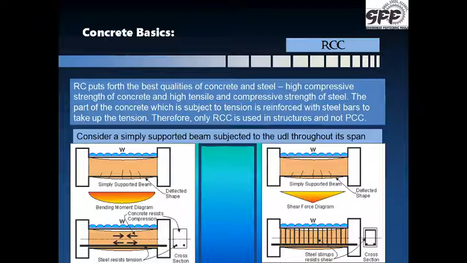The concrete is very good in compression, so no steel reinforcement is necessary. On the right hand side, the picture shows the same simply supported beam subjected to UDL, but the shear force diagram. Shear force is maximum at the support. Now this shear force also creates cracking, and the diagonal cracks are there. So in order to resist that, U-shaped or rectangular shaped stirrups are provided.